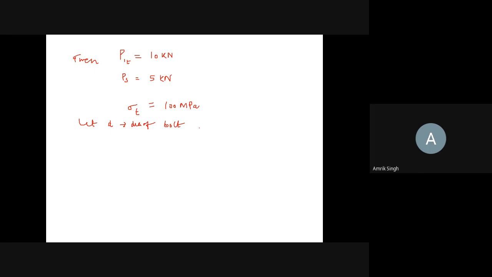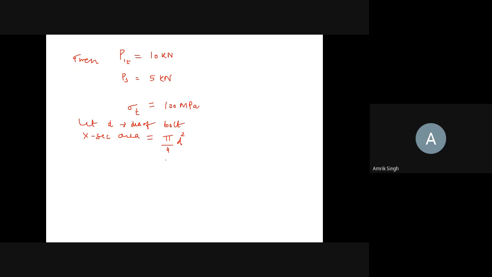Right? So we know that the cross-section area of the bolt will be equal to pi by 4 d square. Right? So pi by 4 d square.